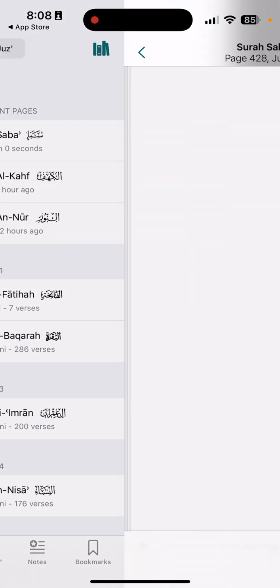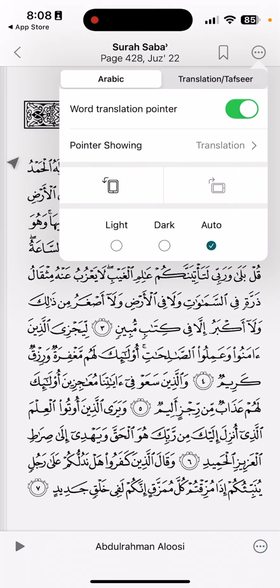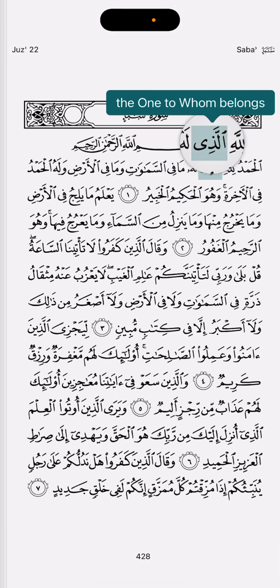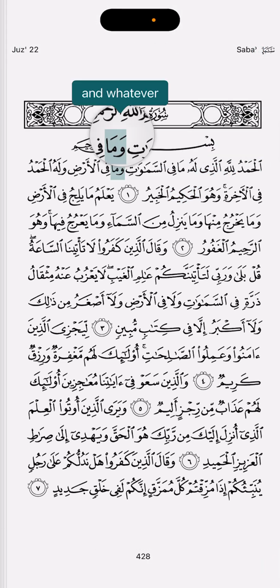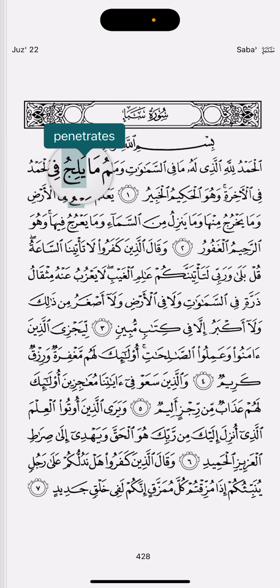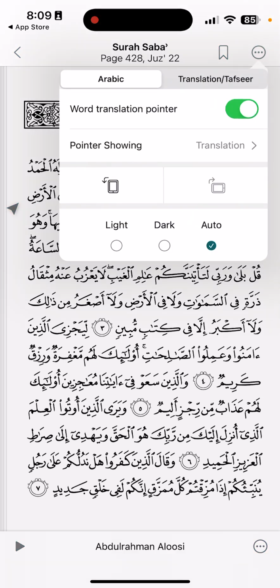So also, say if we're looking through one of these things, the first thing that I love about this is the word translation pointer. So we have this word translation pointer, and I talked about this a little bit before, and I have a little video about this particular app. But this word translation pointer is very nice. So Yalij. Okay, so we have this. Also, there's a lot of other things I didn't mention about this app before that I would love to show.